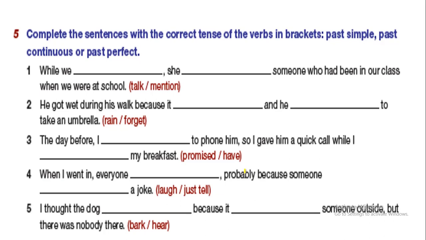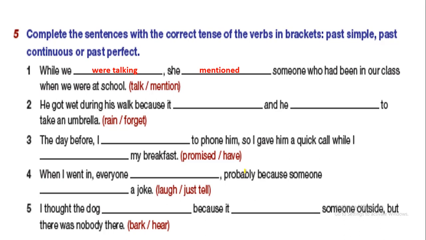It is talking. What comes after we? Was or were? It is were. Because of that, while we were talking. The second one, the shorter action, is mentioned in the past simple tense.